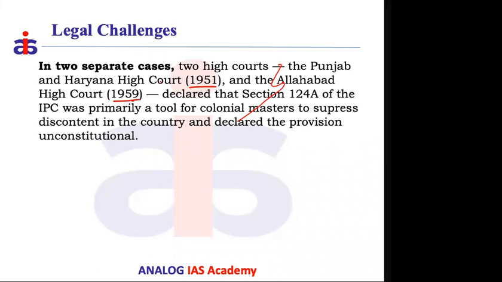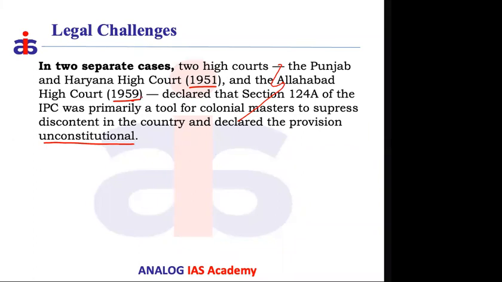In 1951, under the Punjab and Haryana High Court, and in 1959, Allahabad High Court. So when the cases were filed by different individuals saying that this provision is arbitrary, please remove this provision from the IPC. That was the specific case filed before the courts. And when the cases were finally decided, the judgment declared by these two courts was that these provisions are unconstitutional and have no place to be part of modern, post-independence India as one of the penal provisions of the IPC.